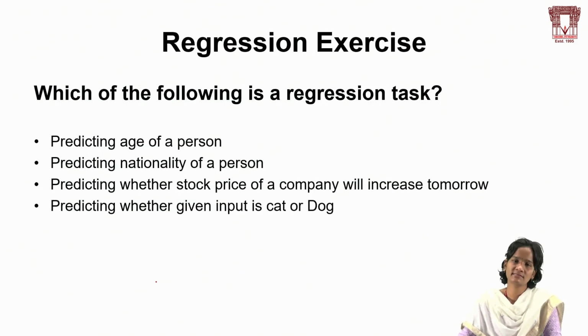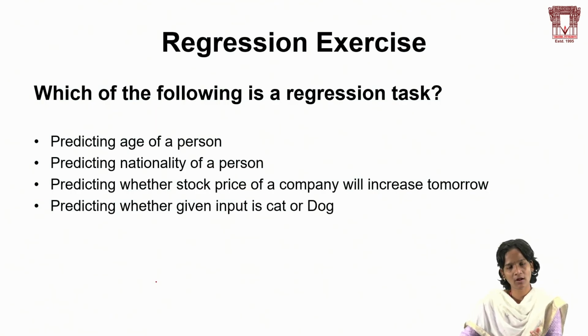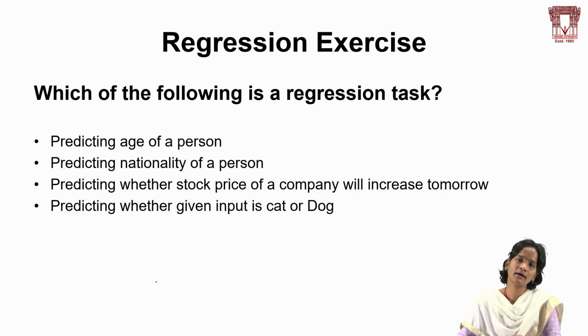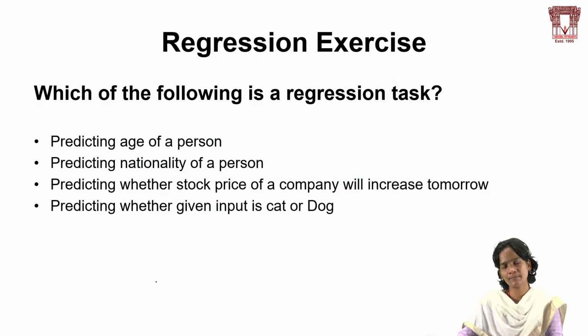And regression exercises, we can take predicting the age of a person, predicting the nationality of a person, the stock price of a company, and given input, cat or dog. So which of these come under the regression problem statement? It is a combination of both problem statements, regression and classification. So in this, which one is a regression problem statement, you have to find it. That is the exercise I have taken here.